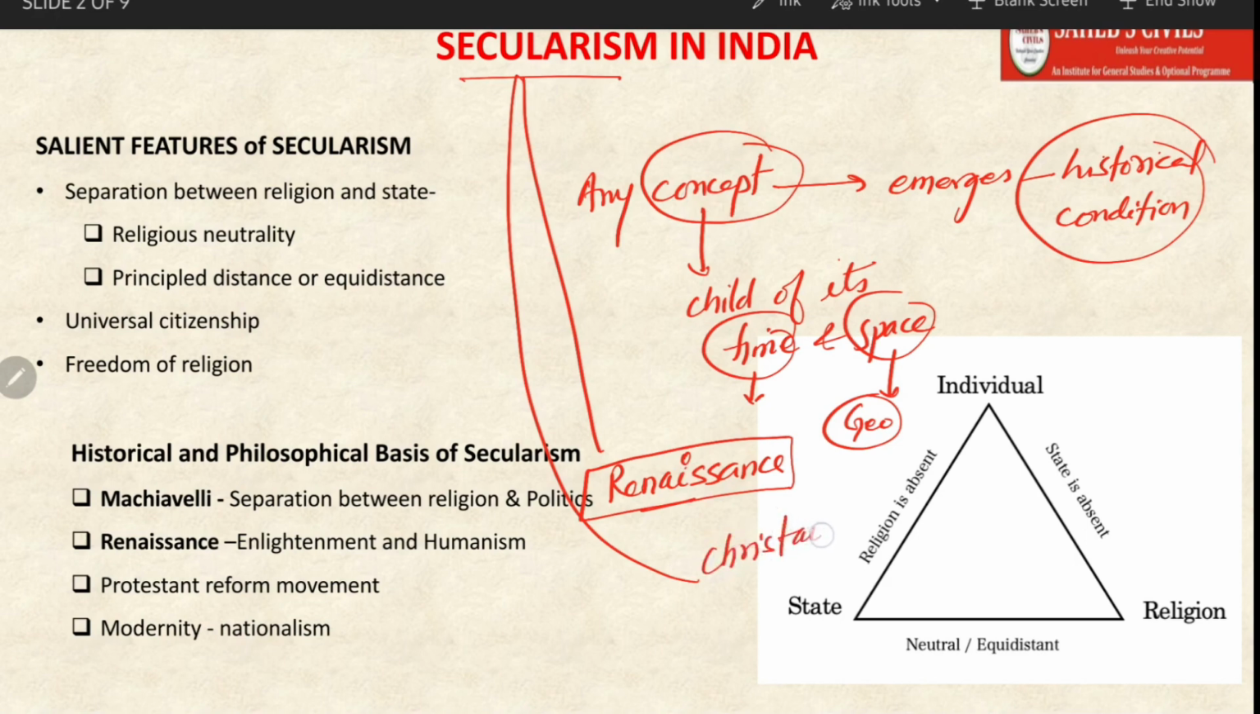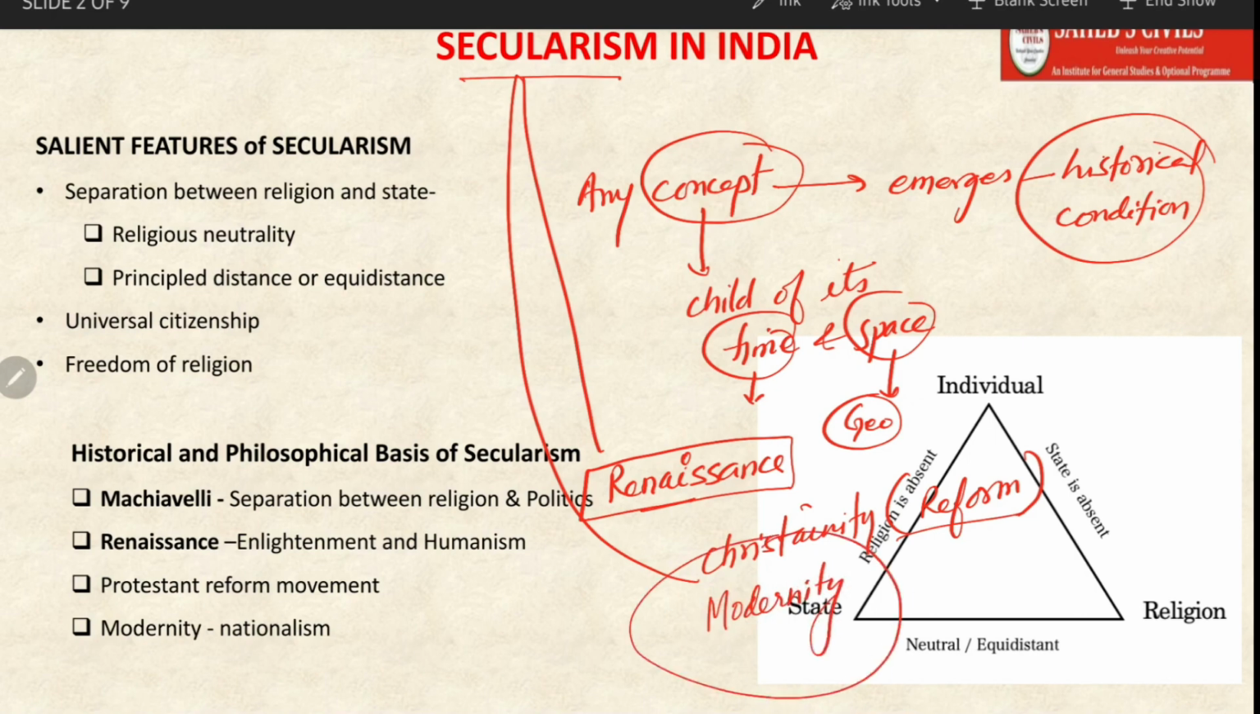Christianity, especially the Reform movement within Christianity. And one more factor you must know, that is modernity. So secularism is a product of the Renaissance, Christianity and modernity. Now how is it so? We are just going to see it.